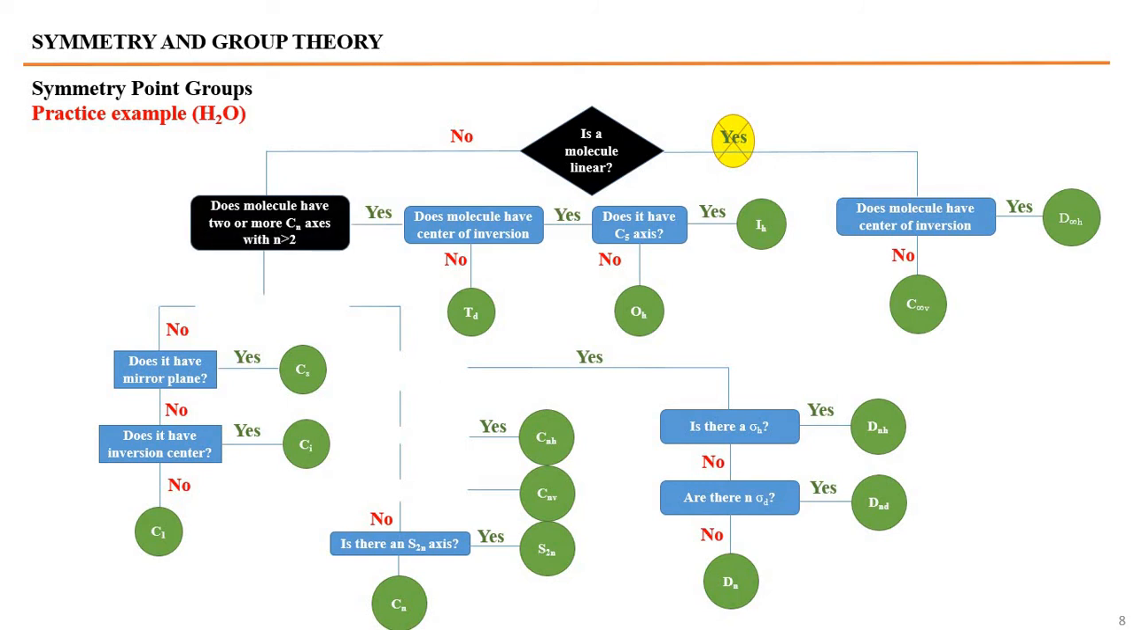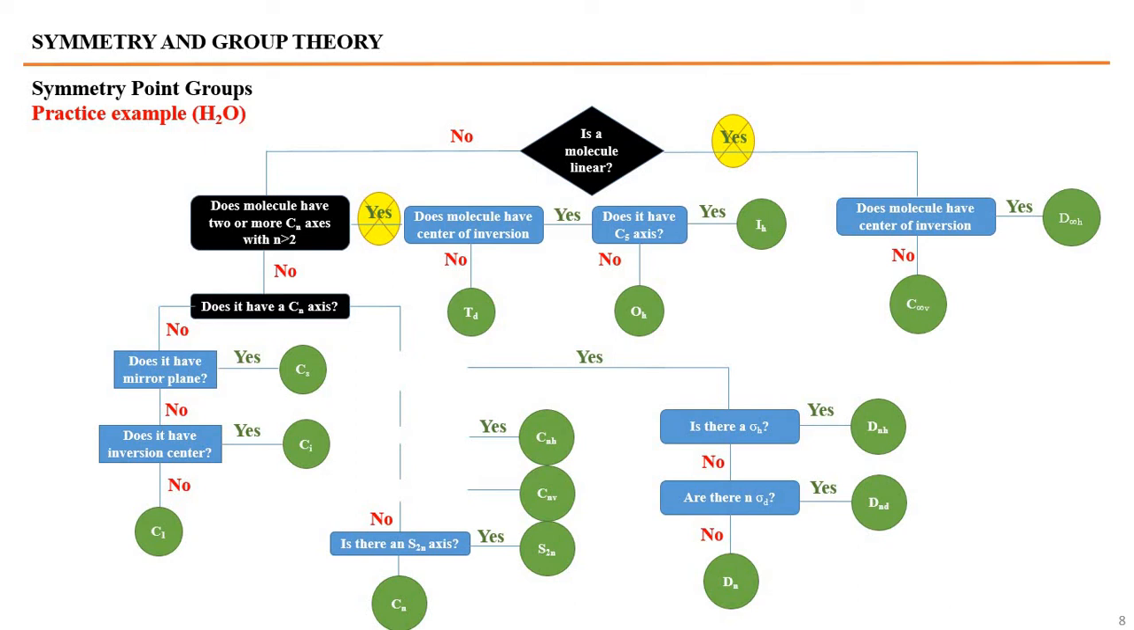Does the molecule have 2 or more Cn axes where n is greater than 2? No, it does not have. So the right hand side will be crossed and we will move to the other conditions from no.